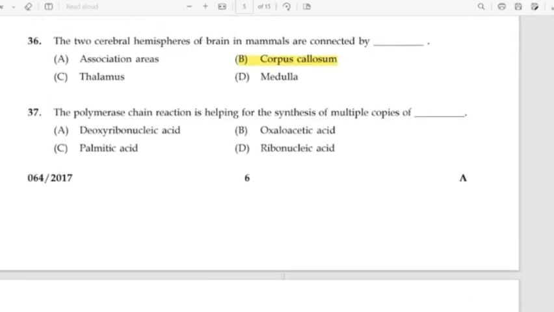37. The polymerase chain reaction is helping for the synthesis of multiple copies of. Correct answer option A, deoxyribonucleic acid.